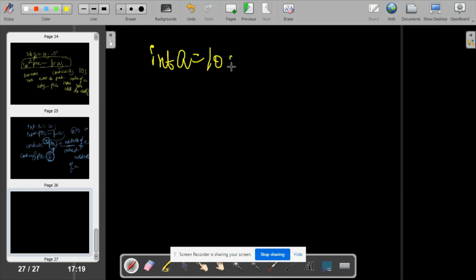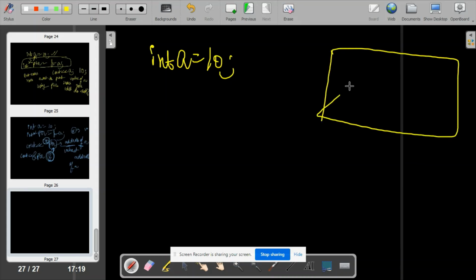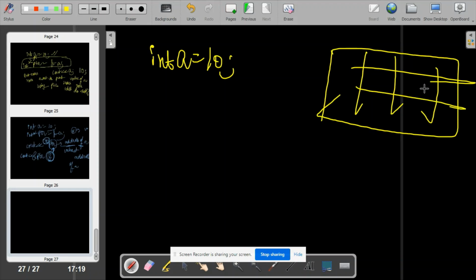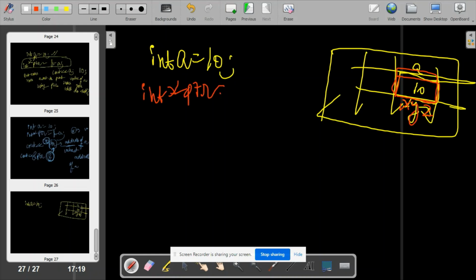Don't worry. A pointer is something that points to the memory location of some variable. Suppose this is RAM, and this 10 is stored here in some memory location, and its address is xyz. When I write this line, int star ptr is equal to address of a, what happens?